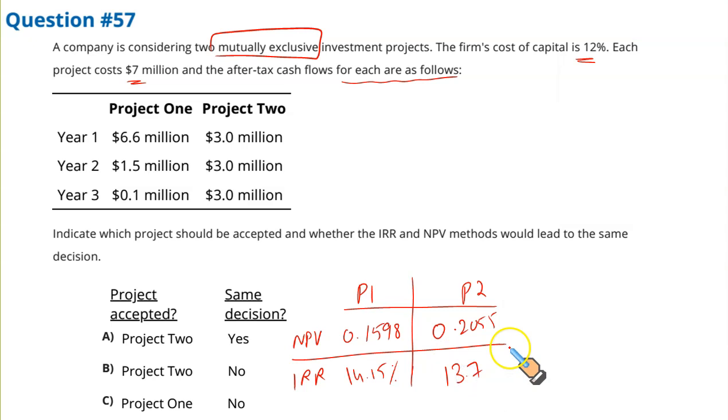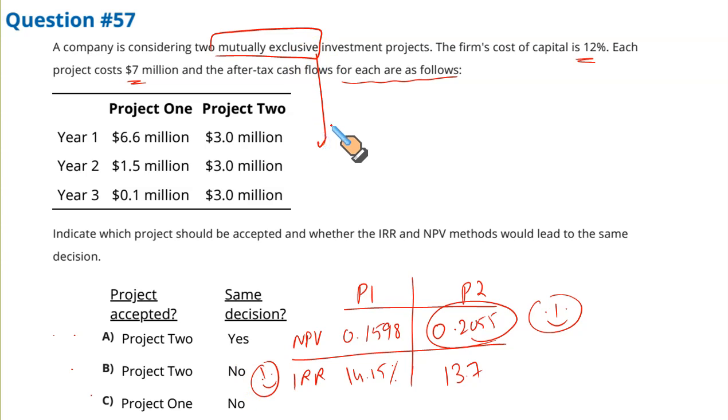Now this is an interesting scenario where you can verify what we have done so far. If you go for NPV, the second project looks good. And if you go for IRR, the first project looks good. This is what you call the problem of mutually exclusive projects. In mutually exclusive projects, NPV and IRR point in different directions. And if such a situation arises, you should go for NPV because it's a superior method.